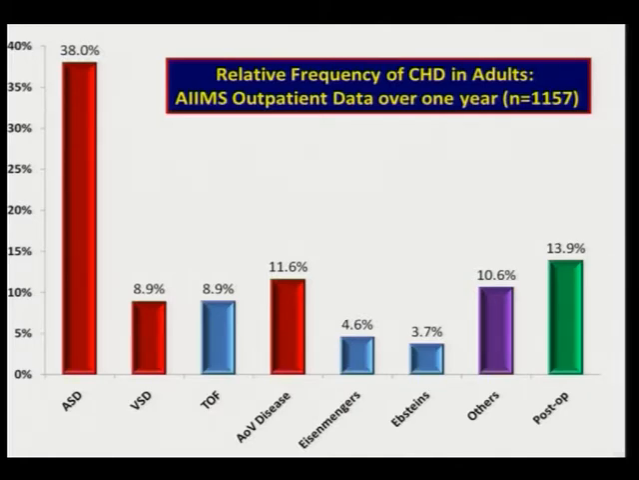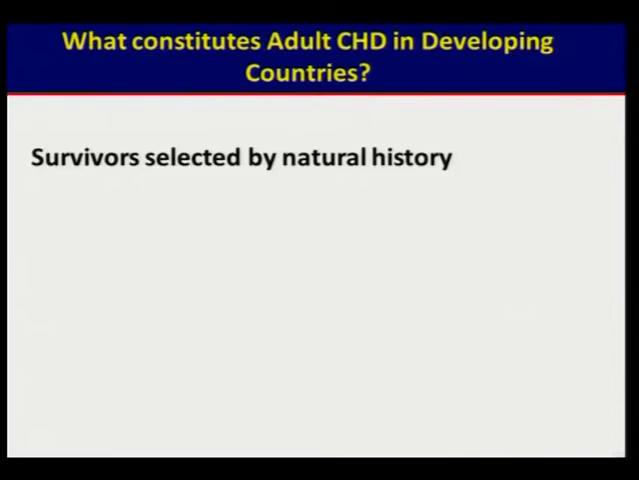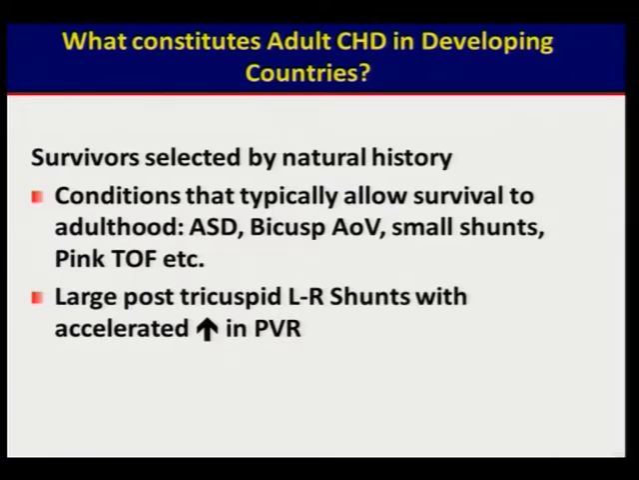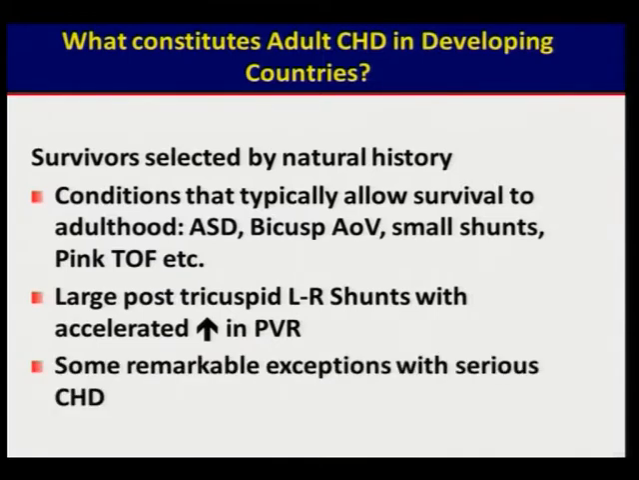And you can look at the slide that the post-operative group only forms 14% of our patients seen in the outpatient department of All India Institute of Medical Sciences. So typically diseases which allow survival to adulthood are seen in GUCH patients, that is ASD, aortic stenosis or other aortic valve lesions, small shunts, pink tetralogies and mild obstructions. Then we also see patients with Eisenmenger syndrome which have not been operated in childhood, now they become inoperable, and then we see some exceptional, very serious diseases which are very, very small in number.